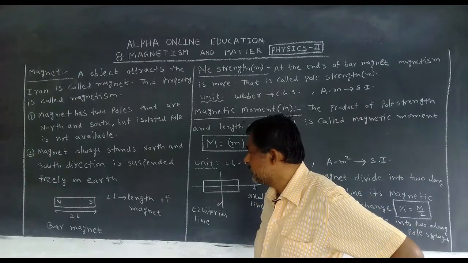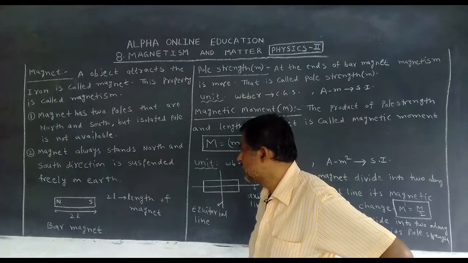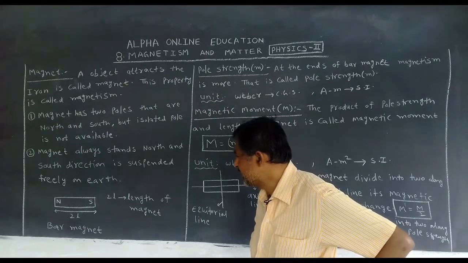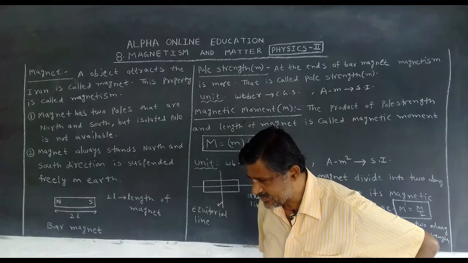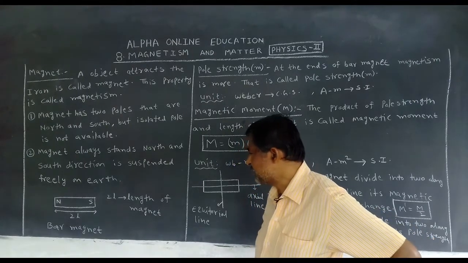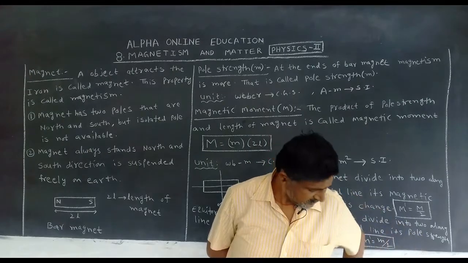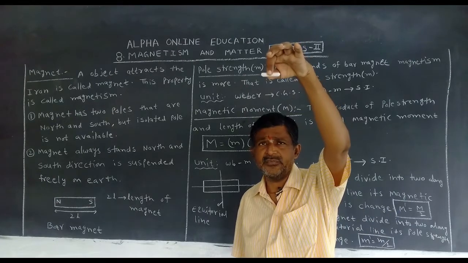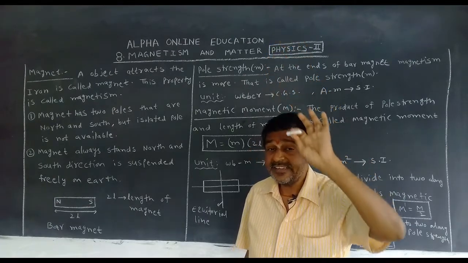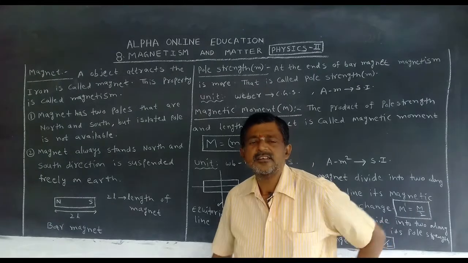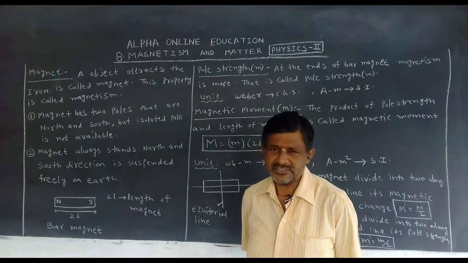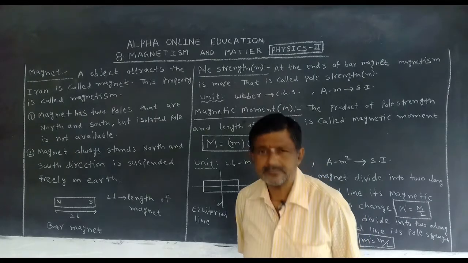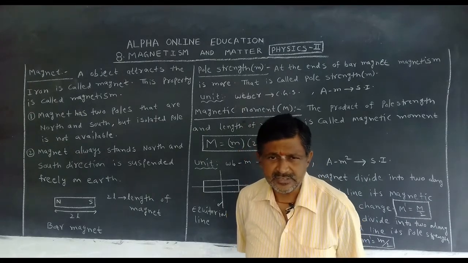Next, a magnet, if suspended freely, always stands in the north and south directions of the earth. If you imagine this is a magnet, suspended freely, it always stands in the north and south directions of the earth. These are the major characteristics of the magnet.